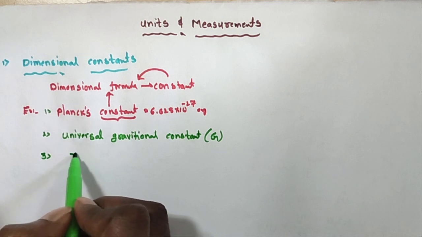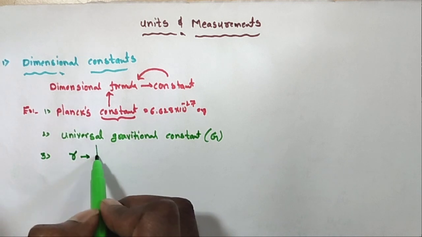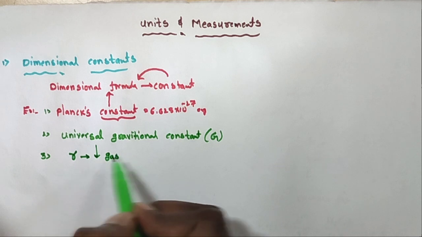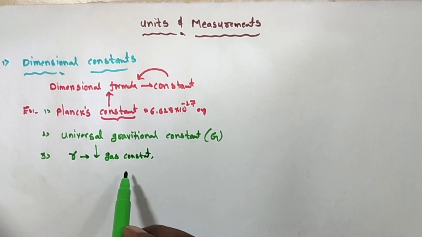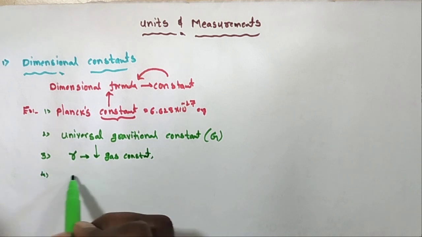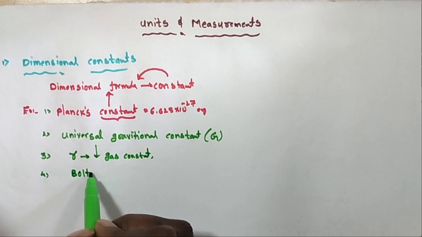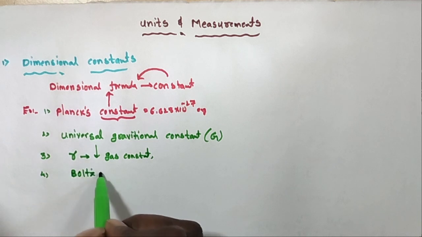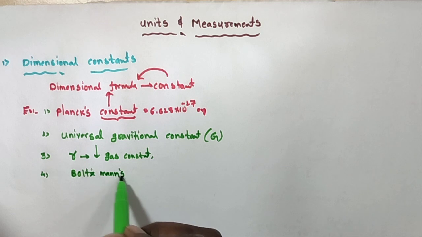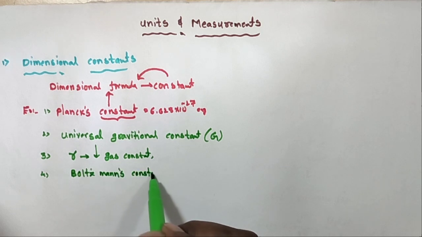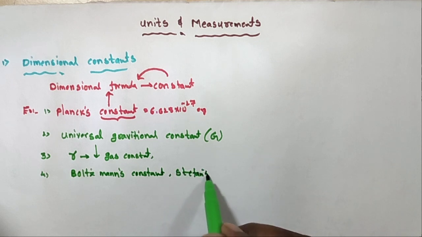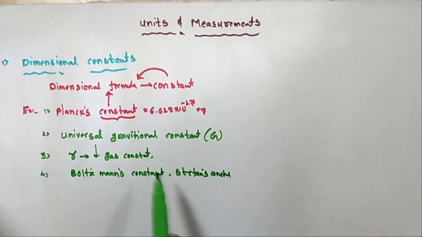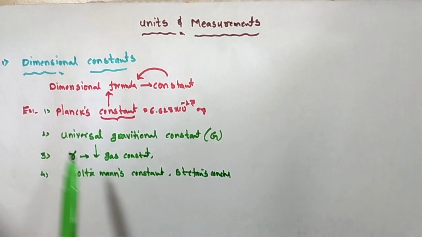Next, the universal gas constant, small r, the Boltzmann constant, and the Stefan constant. These are all constants, but they have dimensional formulas, so they are called dimensional constants.